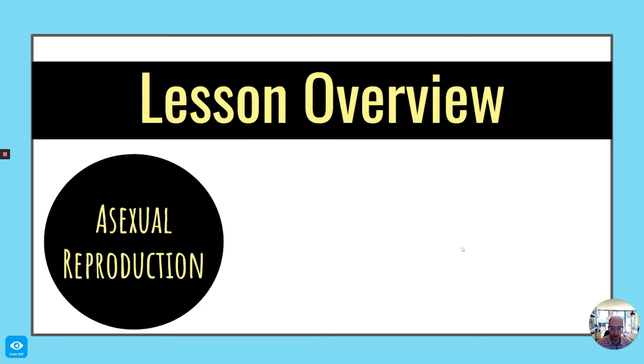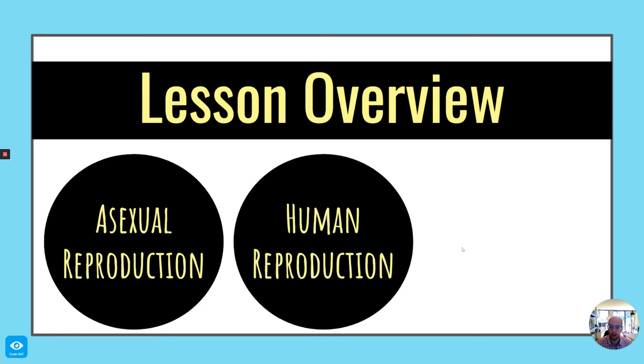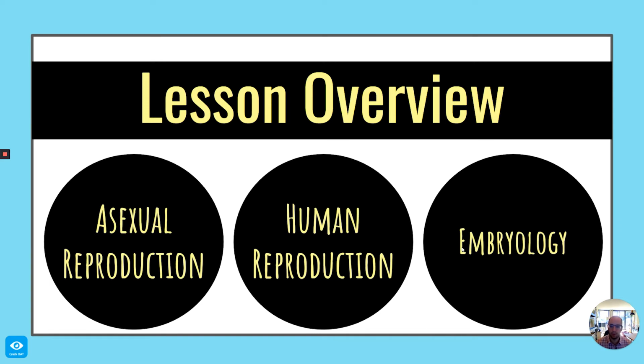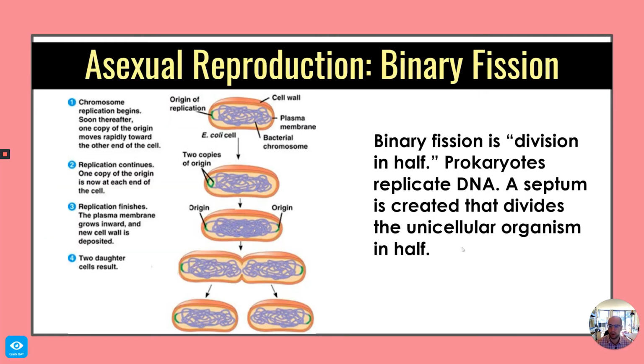First, we're going to talk about asexual reproduction. Next, we're going to talk about human reproduction. And lastly, we're going to talk about embryology. So first, let's talk about asexual reproduction.